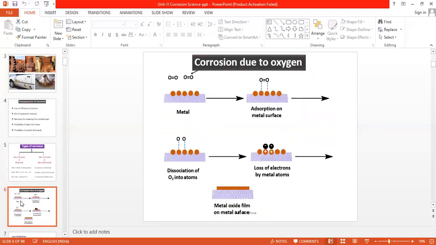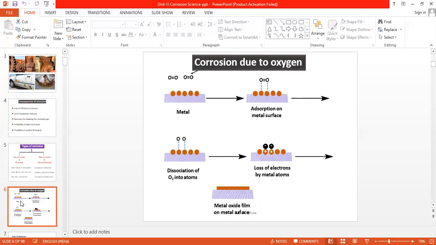Now, one special type of dry corrosion we will see is corrosion due to oxygen. It is also known as oxidation of metal. There are two views given for the oxidation of metal. One view says that oxidation itself is a corrosion of metal, whereas another view says that oxidation is a protection of metal from corrosion. Both the views are equally supported by facts and figures, and hence we will accept both the views as per the condition. Now, what is the mechanism?